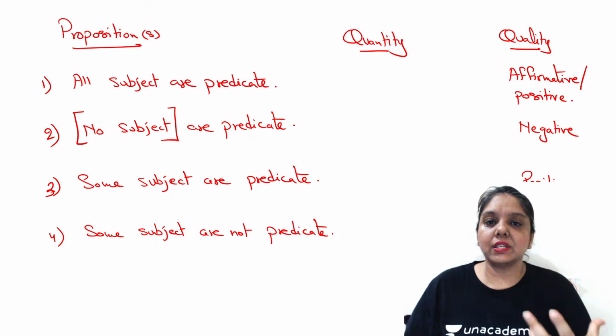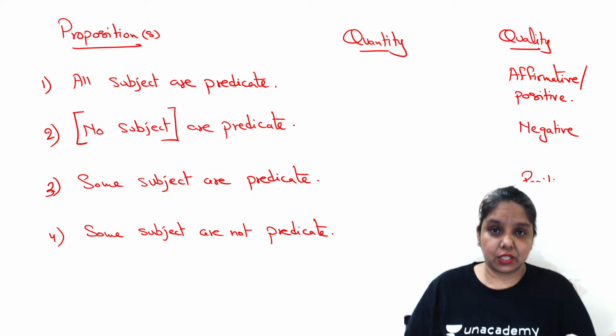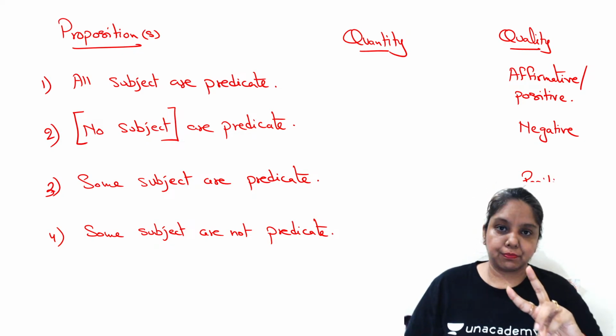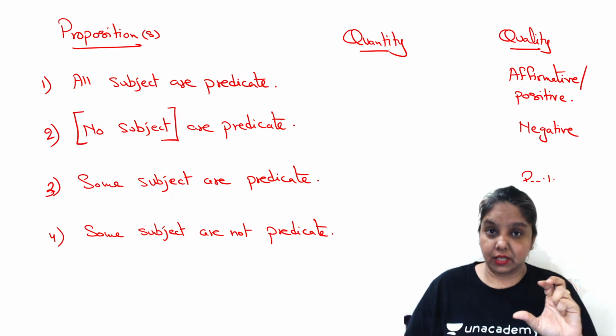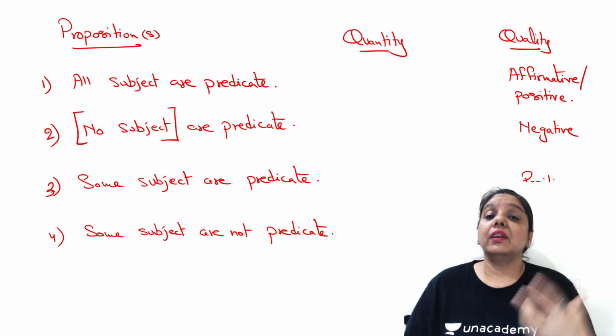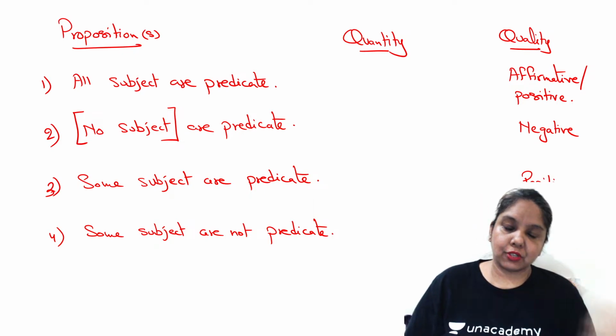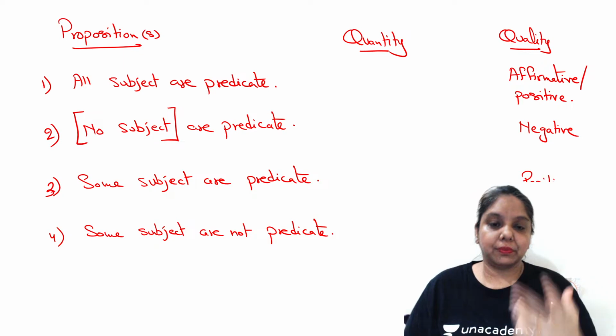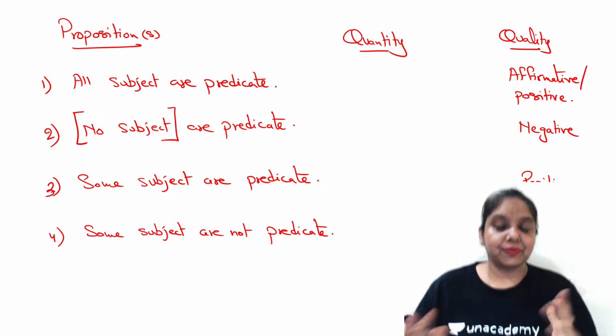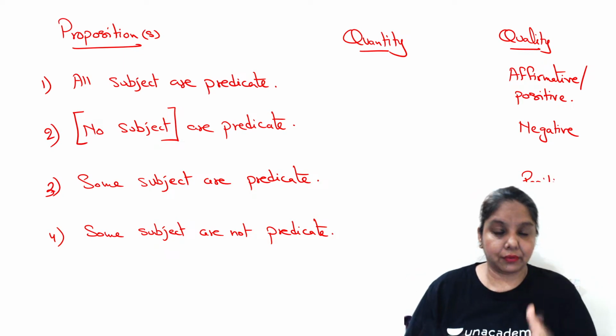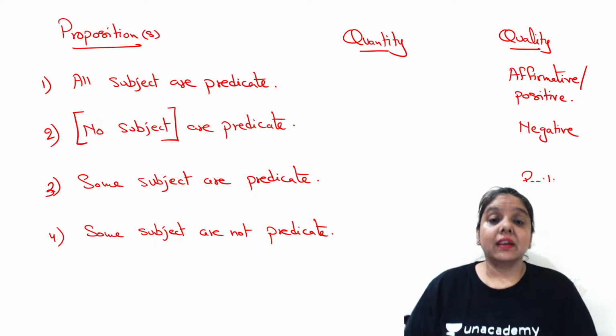So we say the quality subcategory of negative has two varieties of propositions clustered beneath it, wherein there is no relationship of subject with that of predicate. I hope this point is absolutely clear to you. Now you would have seen I have left out the quantity category. Now let's visit that area.